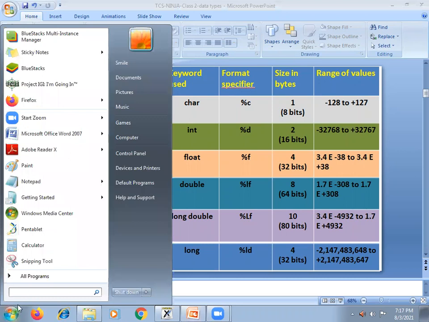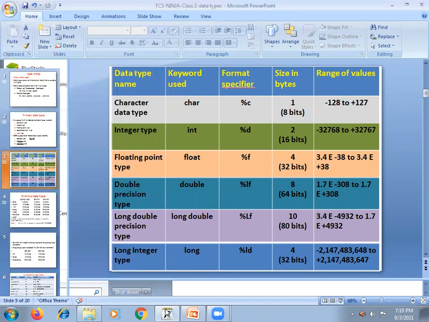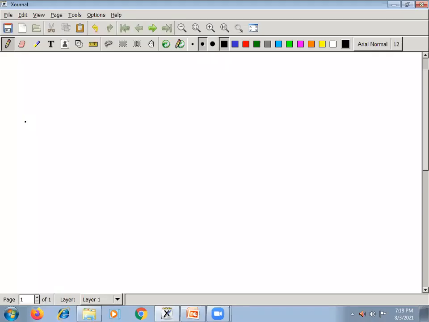I think this pen tab is working now. Yeah, it's working.